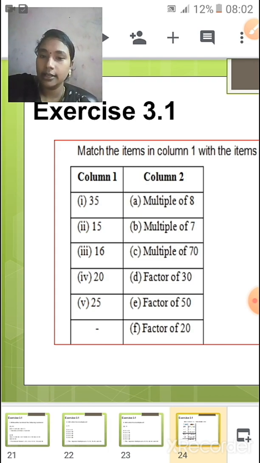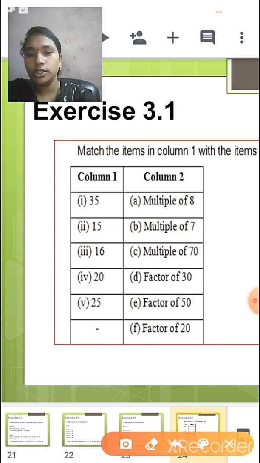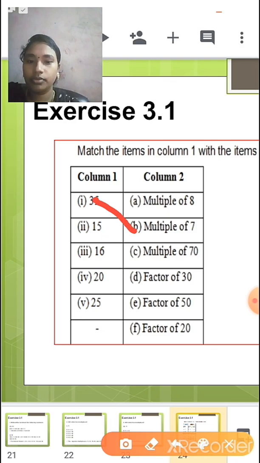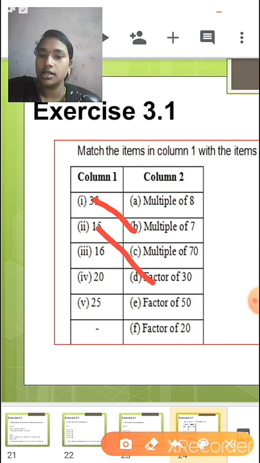When you take 35, 35 will be the answer of a multiple of 7. So 7 5s are 35. Yes. So then you can join 35 to multiple of 7. Next, 15. When you take 15, what is the number you get here? Is it a multiple of 8? No. Is it a multiple of 70? Not at all. Is it a factor of 30? Yes, it is a factor of 30 because 15 2s are 30.